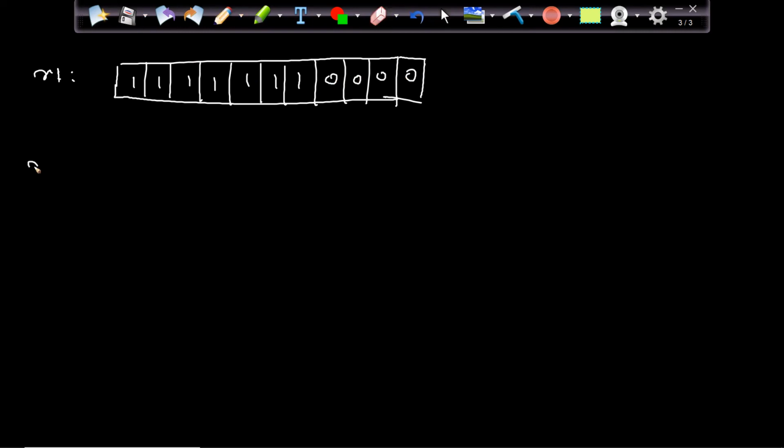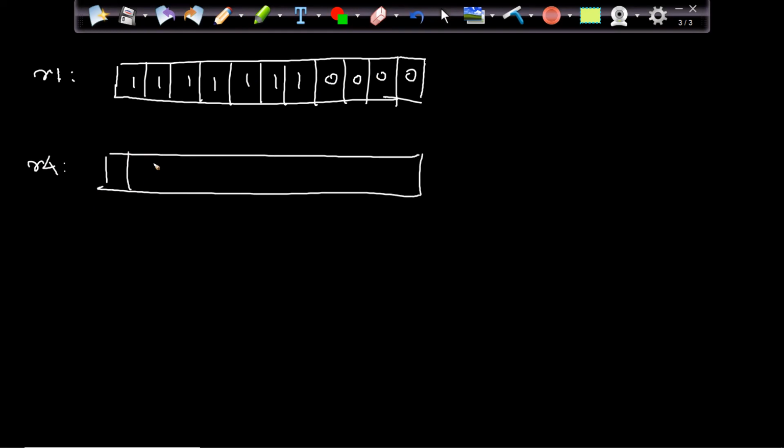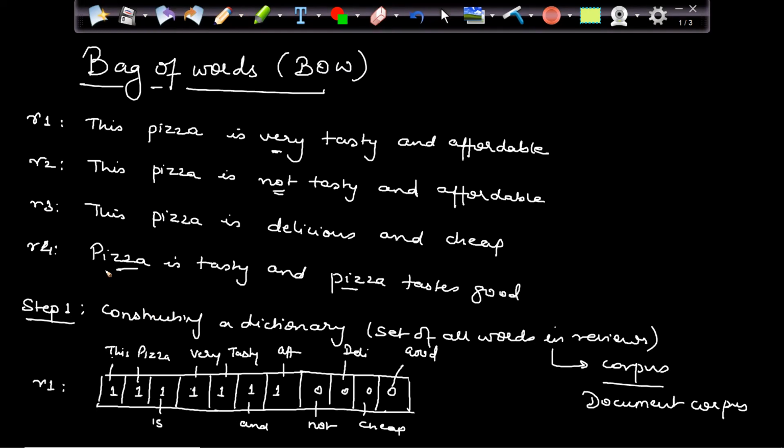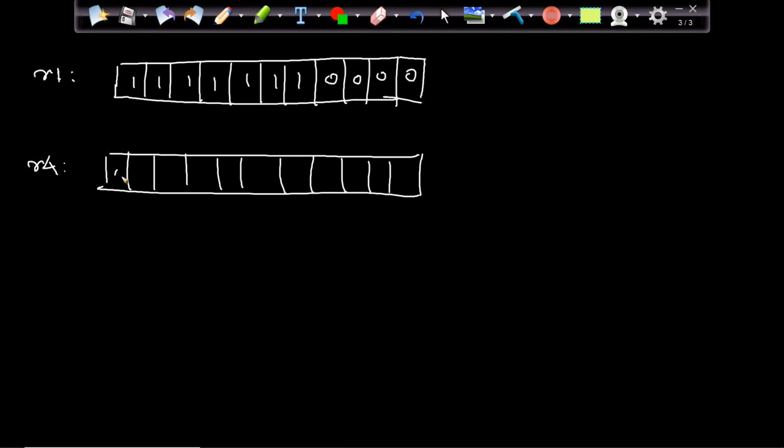Now I'll create the vector for review 4. That will be of size 11 also. And here I have pizza 2 times, and "is" 1 time, and this one is not there.